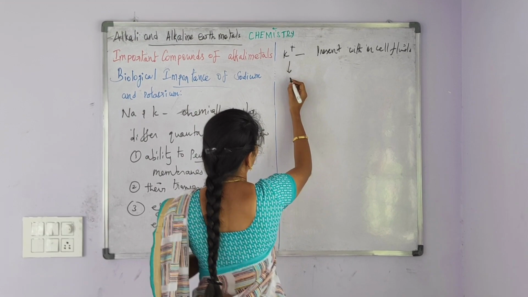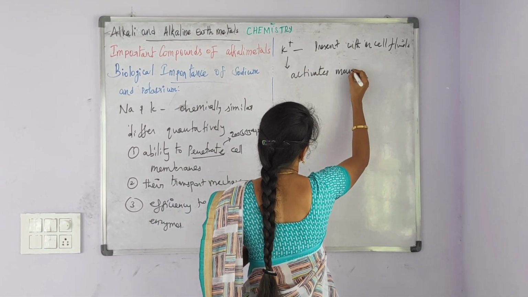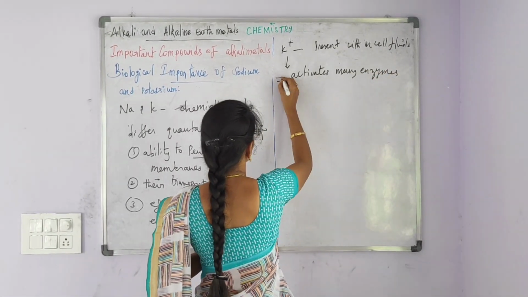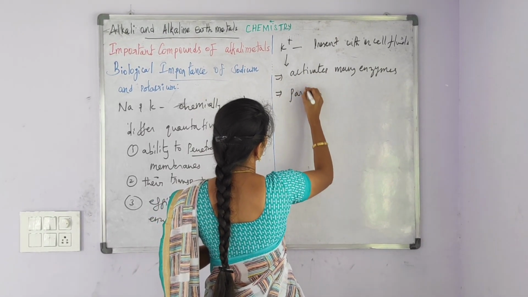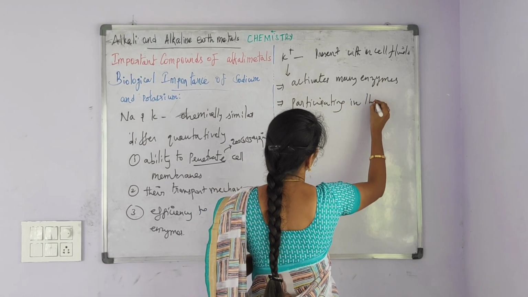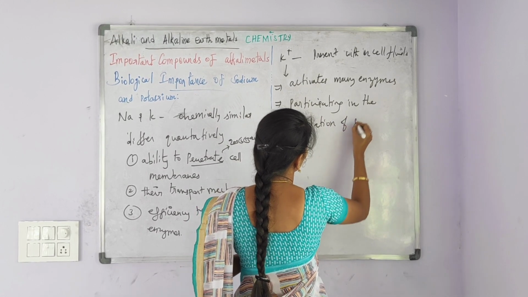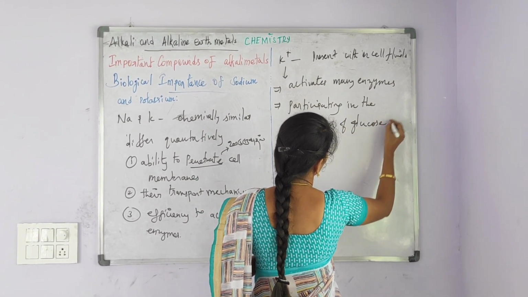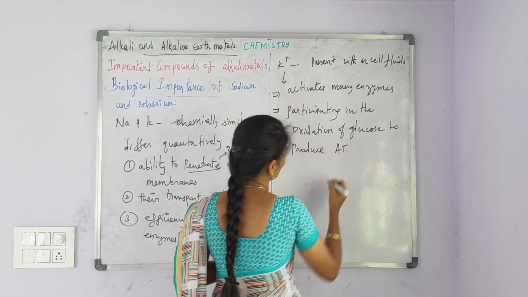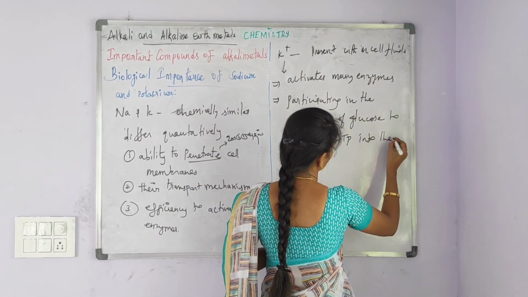Potassium ions activate many enzymes, and potassium ions participate in the oxidation of glucose to produce ATP, that is adenosine triphosphate, in the cells.